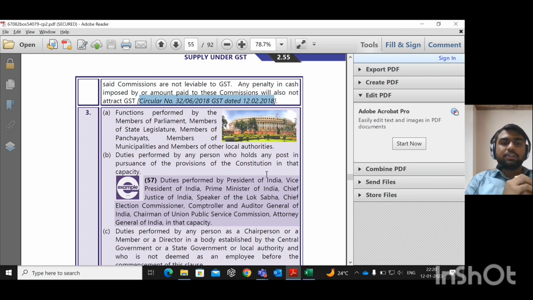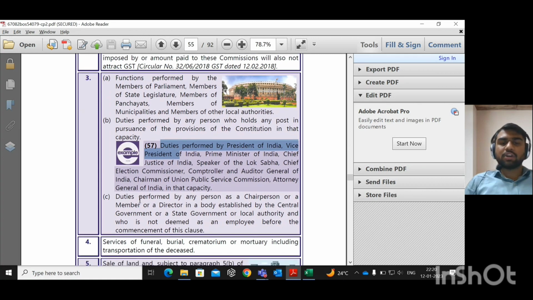You can see duties performed by any person who holds any post in pursuance of the provisions of the Constitution, in that capacity, by the President of India, Vice President, Prime Minister, Chief Justice, Speaker of Lok Sabha, Chief Election Commissioner, CAG, Chairman of Union Public Service Commission. Who are the nominated posts?